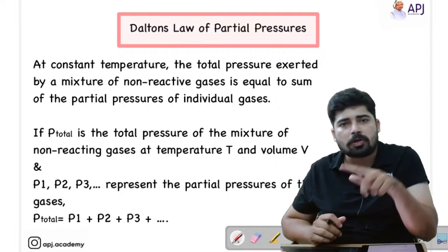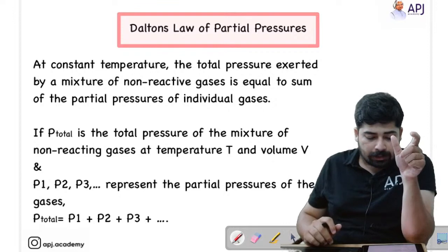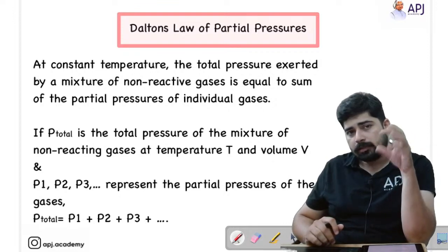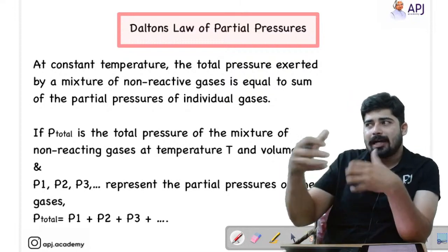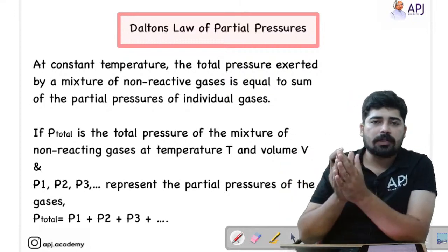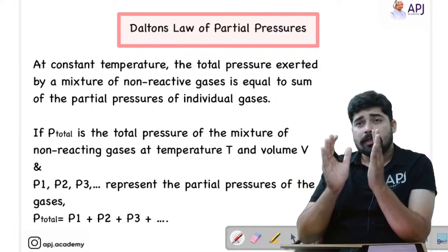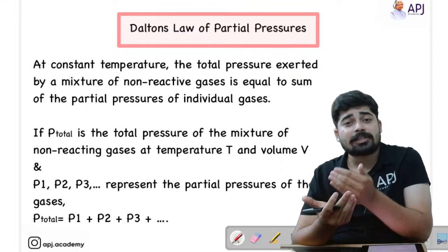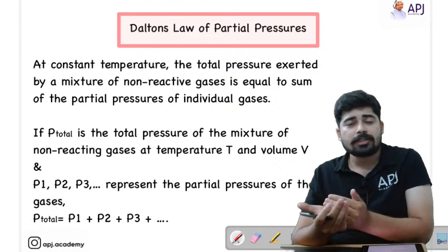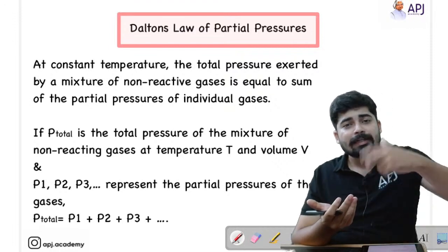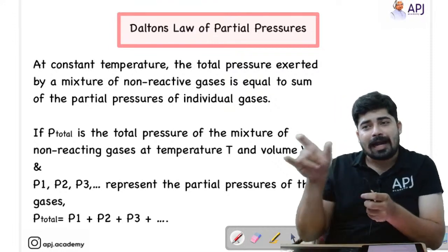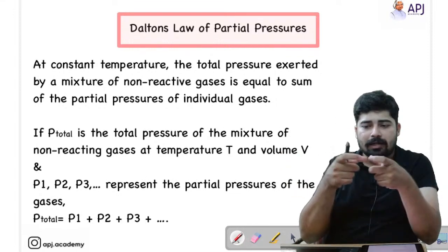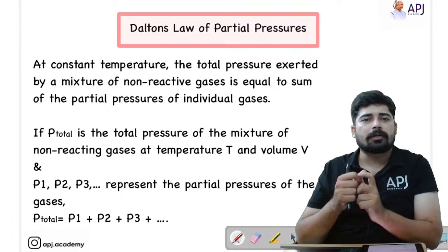We know that there is a colligative property called relative lowering of vapor pressure. There, Raoult's law is the law that guides us to find out the vapor pressure of the solution. They have been repeatedly asking in JEE Mains the relation between Dalton's law and Raoult's law. They connect Dalton's law and Raoult's law and ask a numerical question.